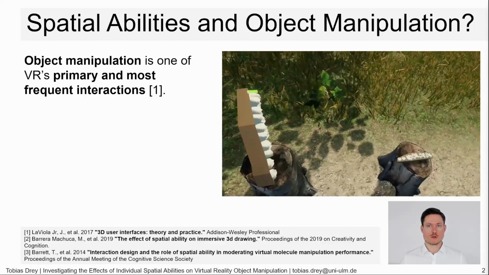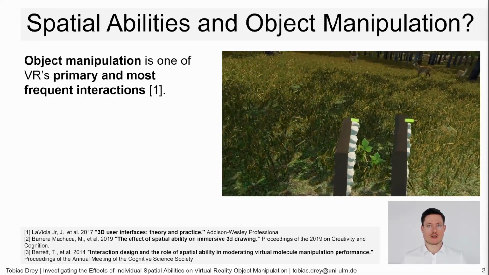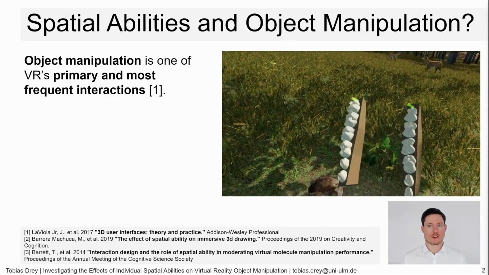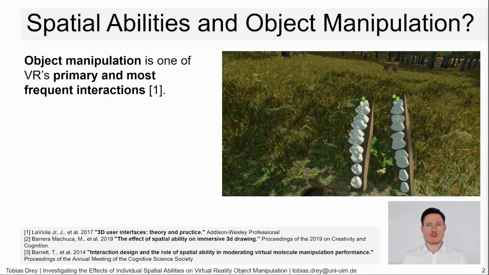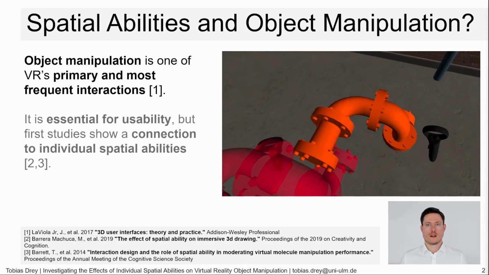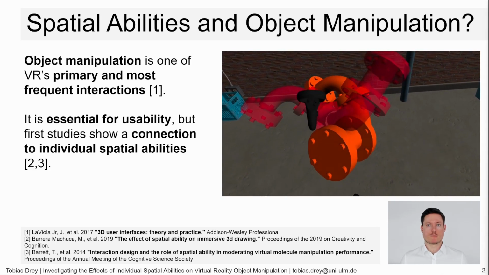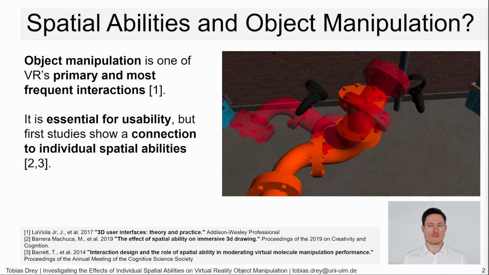Manipulating objects is ubiquitous in virtual reality interactions. It is done by everyone in games for leisure, education and work. Therefore, it must work smoothly for all users to achieve good usability. However, we must consider individual spatial abilities, a capability where individuals differ strongly.